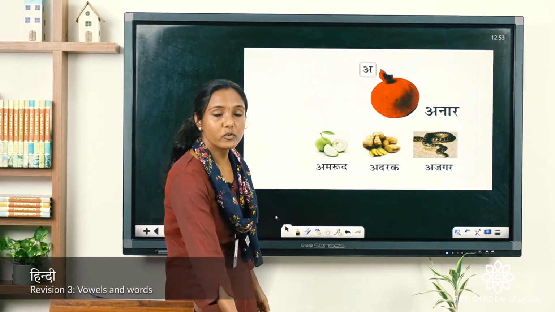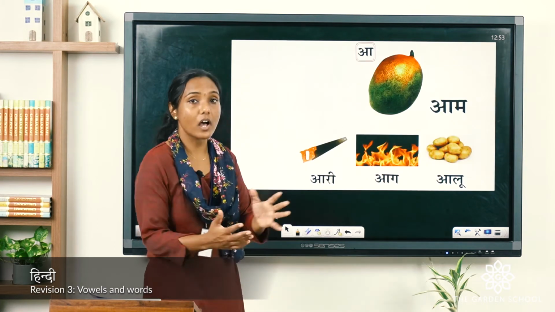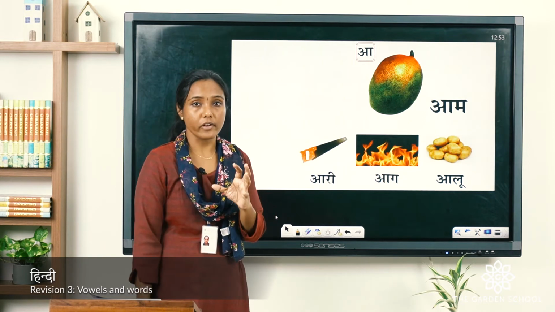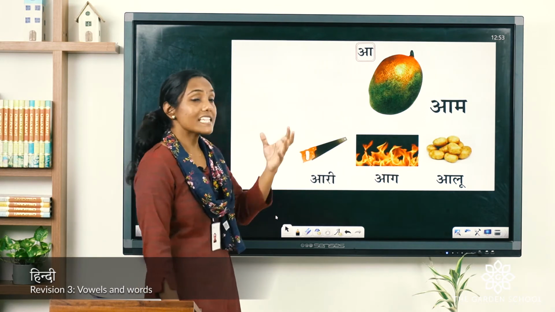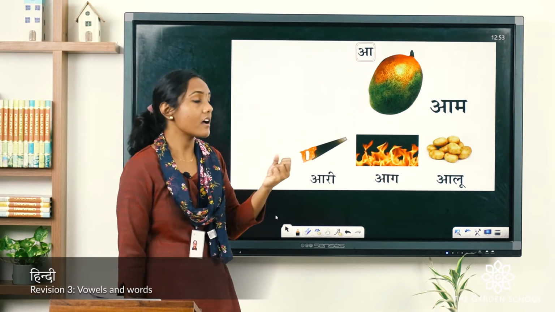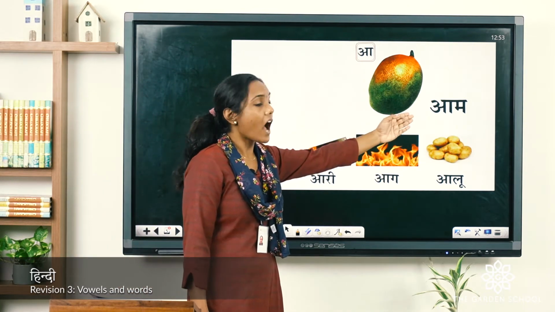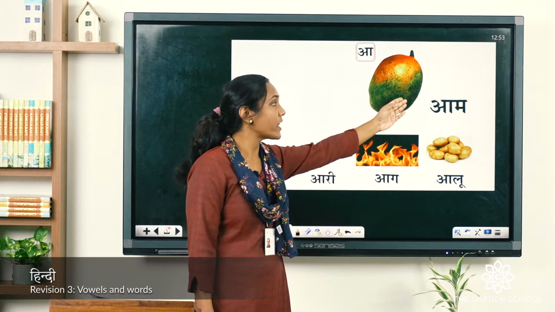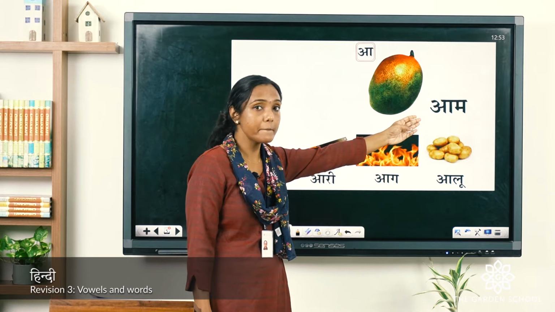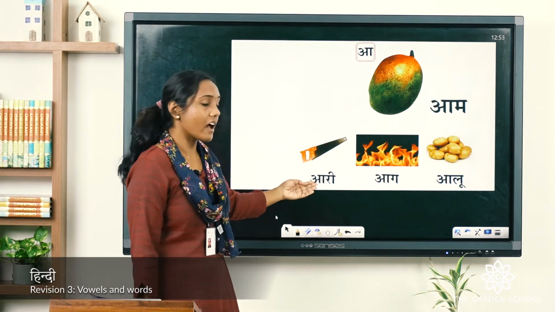Now, let us move on to the next vowel, that is next to A is A, right? We have long sound of A. So, let us see the words made from the letter A. A, say am. So, this we all know it is a picture of mango, right? A, say ari.